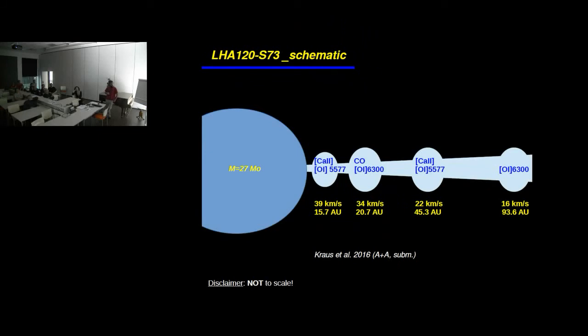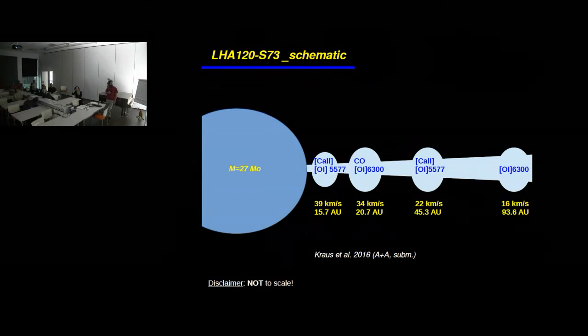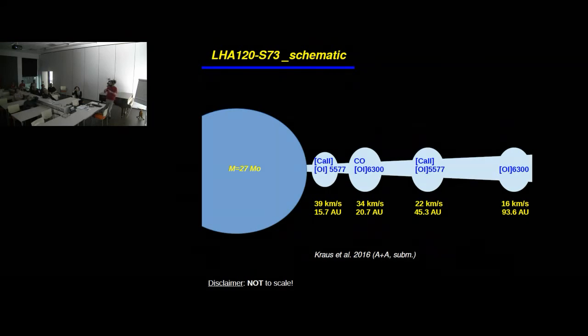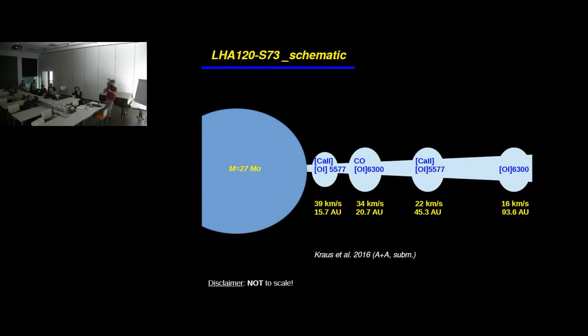Now, according to the analysis of Klaus et al. in a paper that has just been submitted, if we calculate for a total mass of 27 solar masses, then we can interpret these velocities as distances along the star, so away from the star. So we can see that this number corresponds to the detached rings from which we have these emissions.